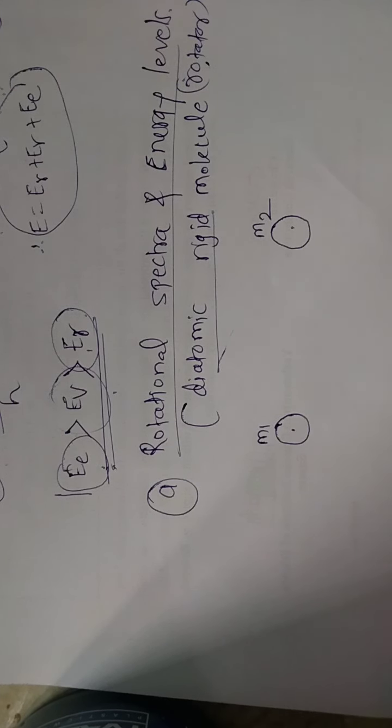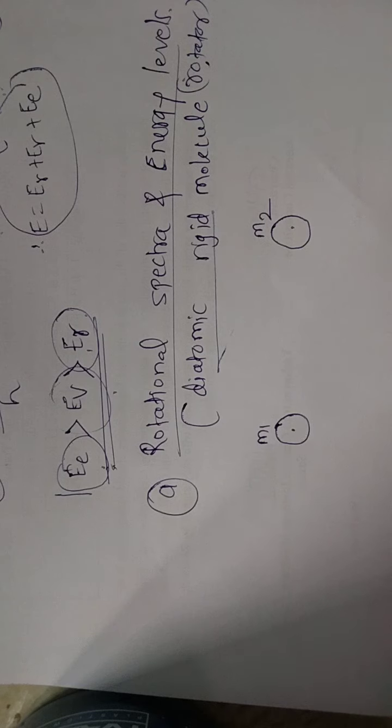Diatomic means two different atoms, and we will consider examples like HCl, HBr, HI. These molecules possess a rotational spectra, and this spectra lies in the far infrared region of the electromagnetic spectrum.